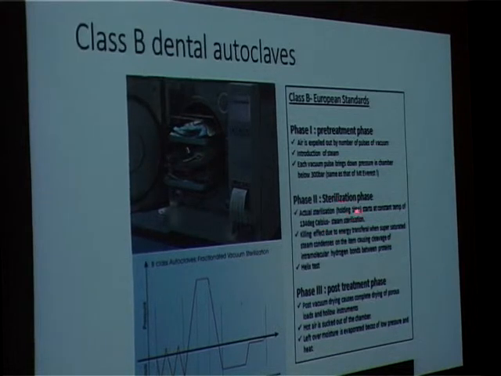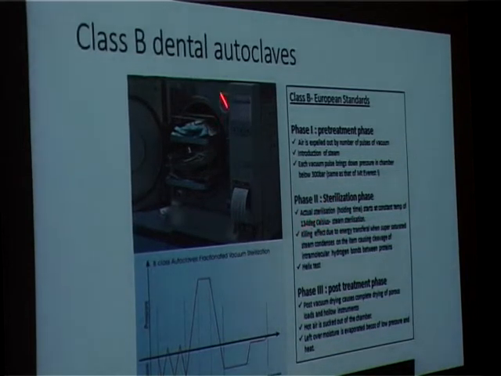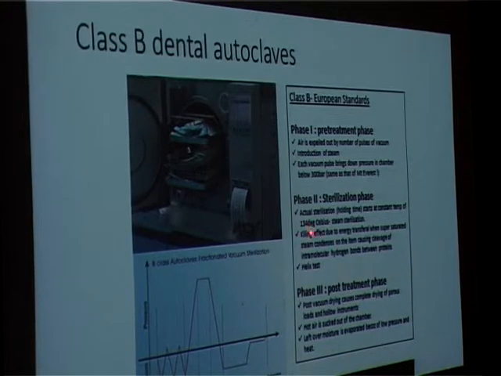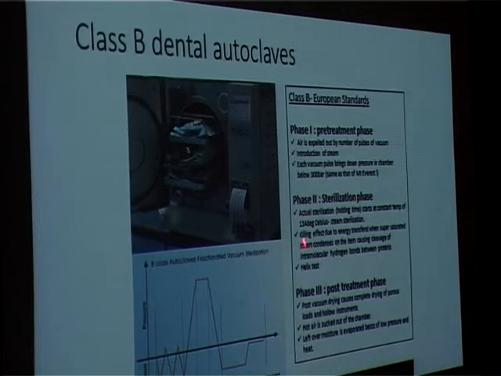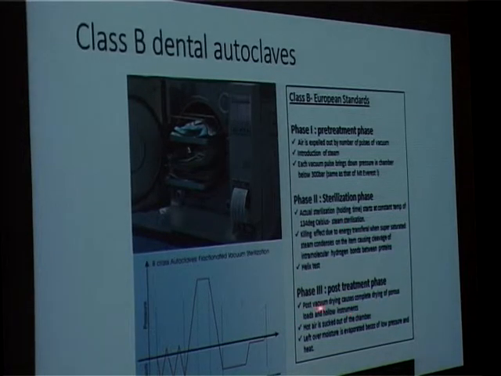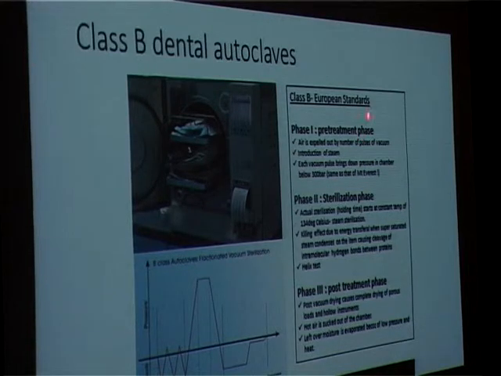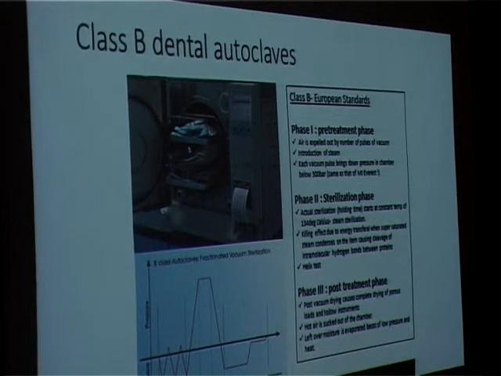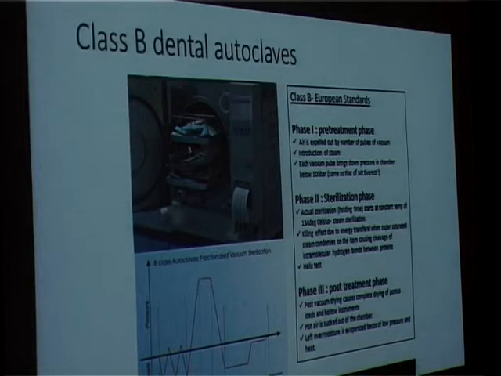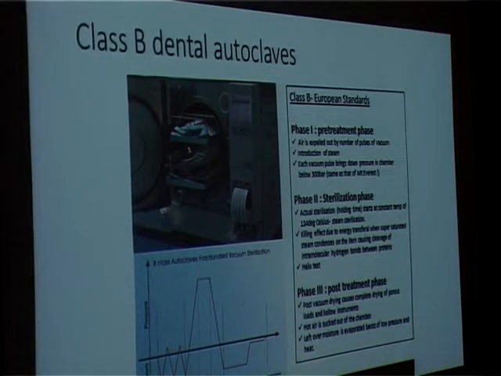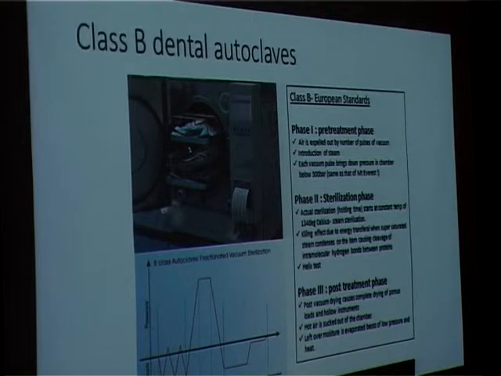In the sterilization phase, the autoclave will go up to 134 degrees. At this stage, there will be steam sterilization, and in the post-treatment phase, there is vacuum drying. Now, Class B is important because this is European standards, and if you adopt this technology, there will be no harmful spore left behind in any of your dental instruments. So, if instrumentation is a subject which is taught about, this is the norm which is coming in. Yeah, next slide.